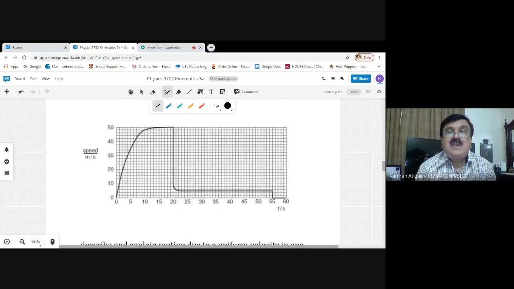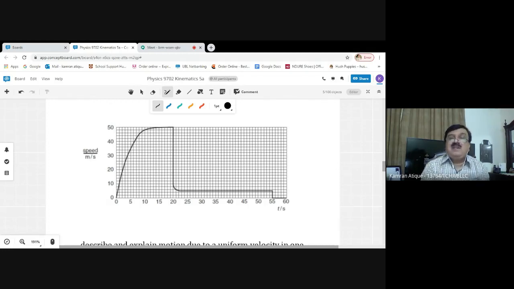Initially, the first line for the first stage of the movement is now curved, and its gradient is clearly showing that the acceleration is decreasing. We all know that in the case of a speed-time graph, the gradient plays the role of acceleration. We can prove by calculating from the formula y2 minus y1 over x2 minus x1 that the gradient of a speed-time graph stands for acceleration.